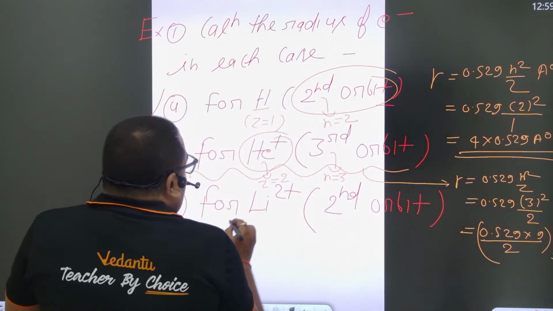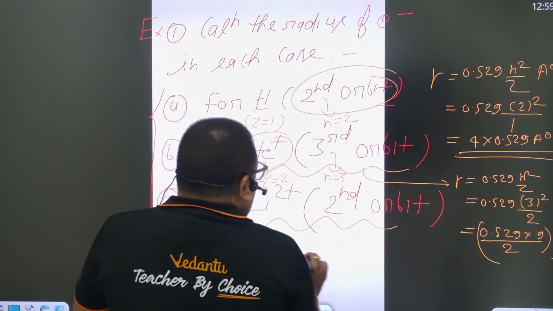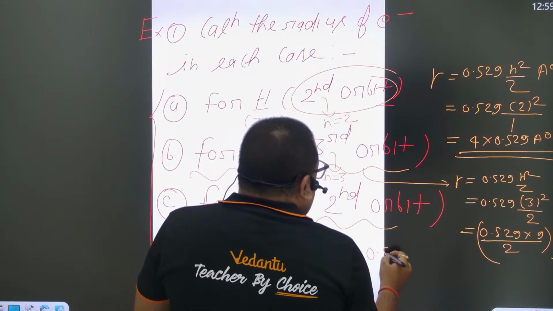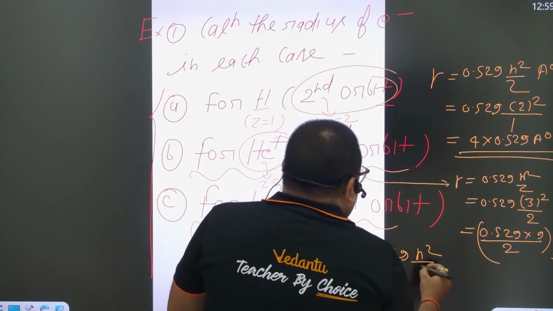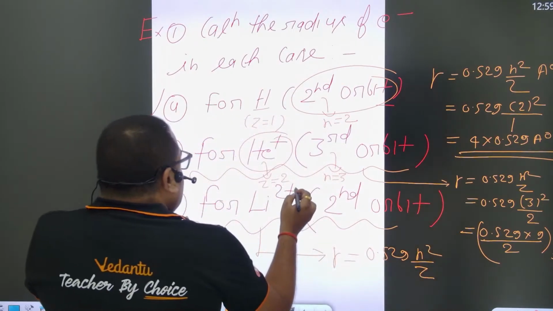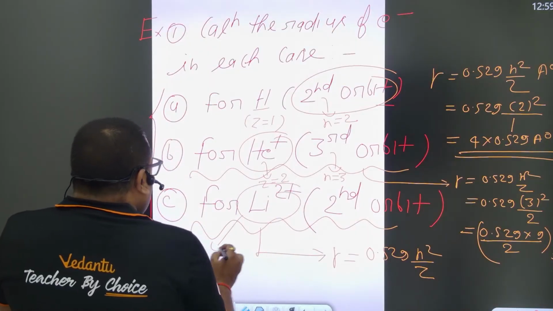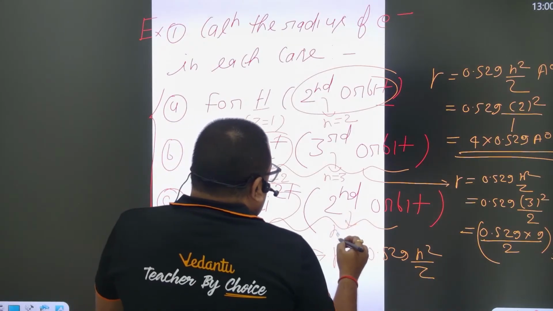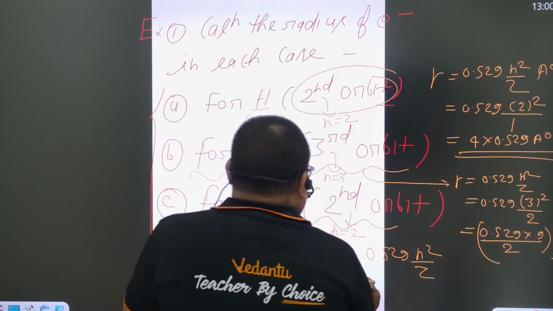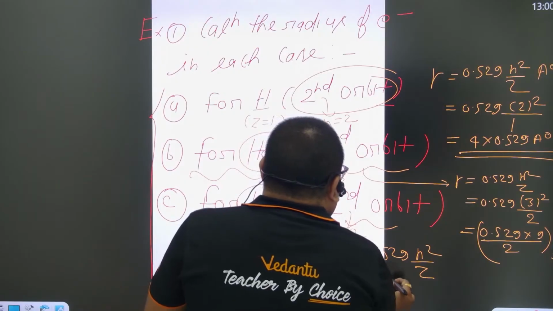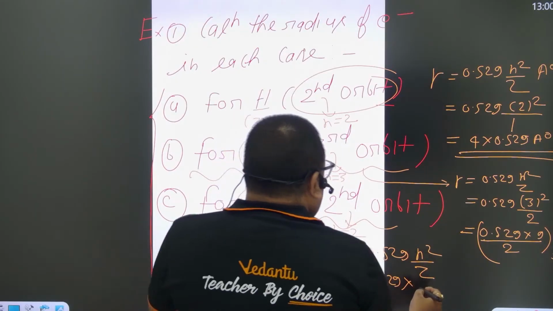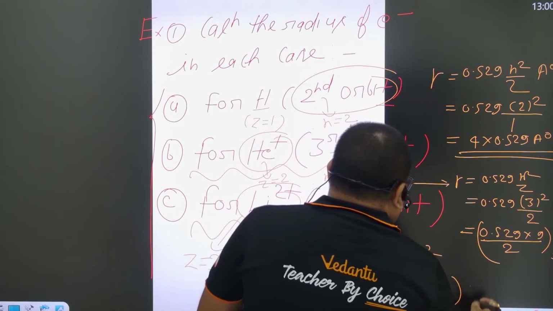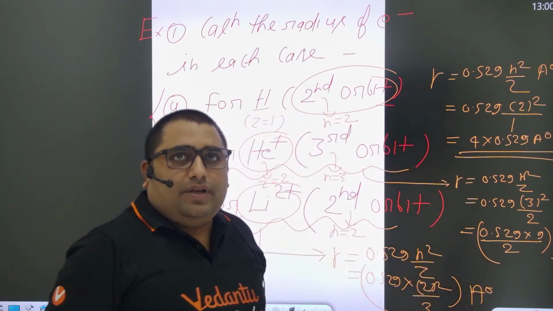In case of Li2+, how to calculate, beta? Use the same thing again: r = 0.529 n² / Z. In this case, the value of Z is 3, and the value of n is 2, as given in the question. So just put in the values: 0.529 × 2² divided by 3. This is the answer. You must solve these values.